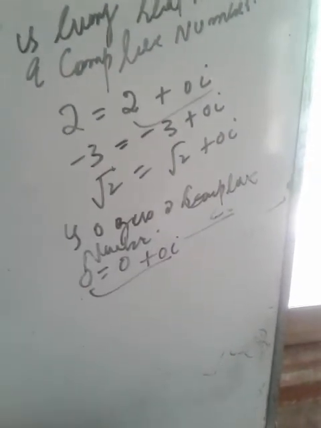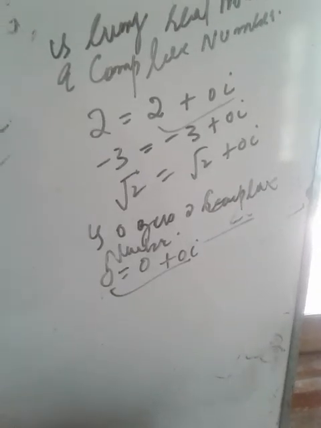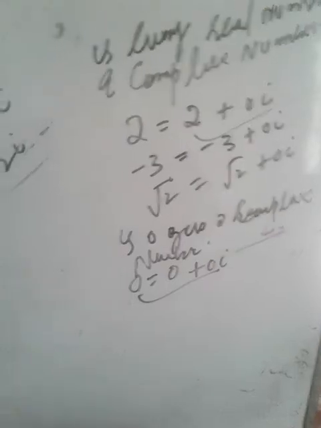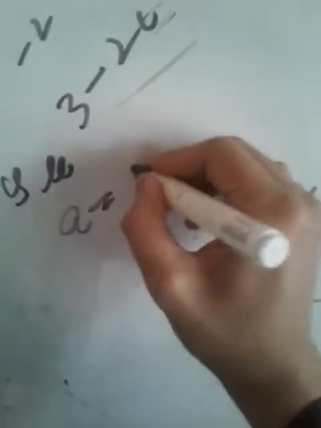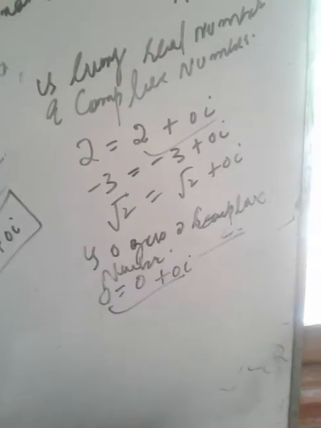So every real number is a complex number. You should memorize it and understand it. If we have any real number a, we can write it as a plus 0i. So every real number is a complex number.